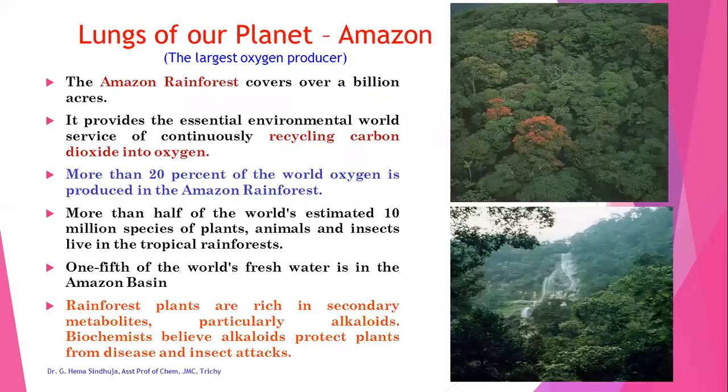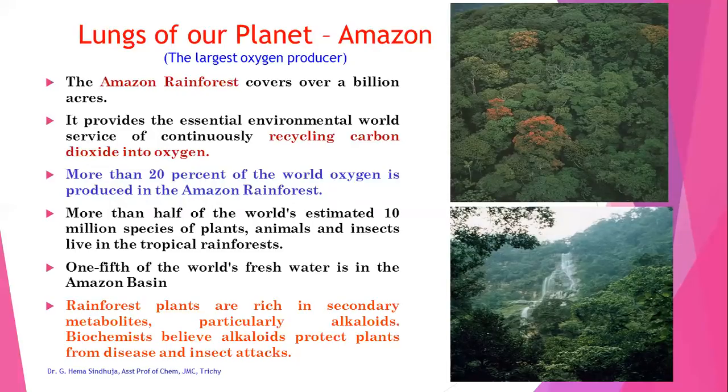Since we are studying about oxygen and air, we'll now see about the oxygen producer. The largest oxygen producer is the Amazon forest, which is considered as the lungs of our planet. The Amazon rainforest covers over a billion acres and it produces more than 20% of the world's oxygen. More than half of the world's estimated 10 million species of plants, animals, and insects live in this tropical rainforest. One-fifth of the world's fresh water is in the Amazon basin. It provides the essential environmental service of continuously recycling carbon dioxide into oxygen.